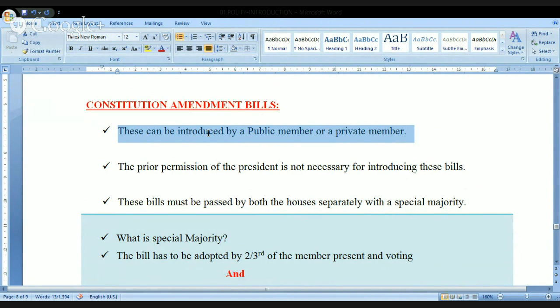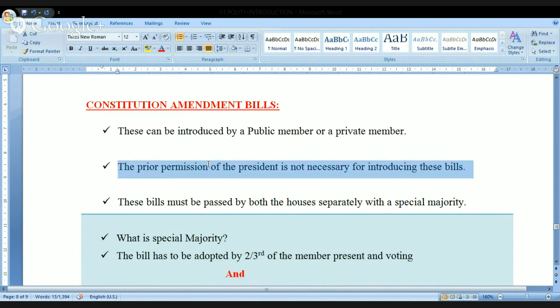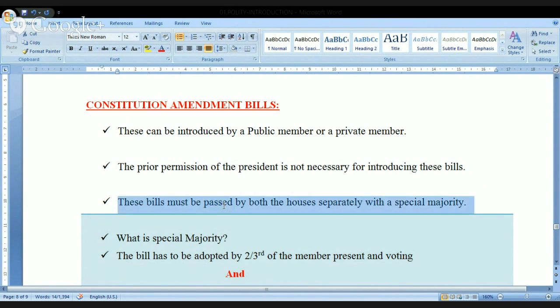So this can be introduced by a public member or by a private member. Prior permission of the President is not necessary. Prior permission is necessary only for money bills. And these bills must be passed by both the houses separately with a special majority. We have seen ordinary bill, simple majority; money bill, simple majority. Constitution amendment bills must be passed with the so-called special majority.